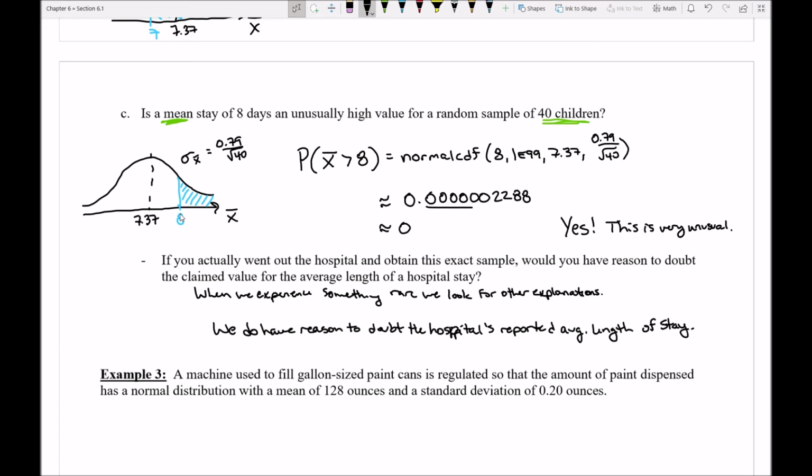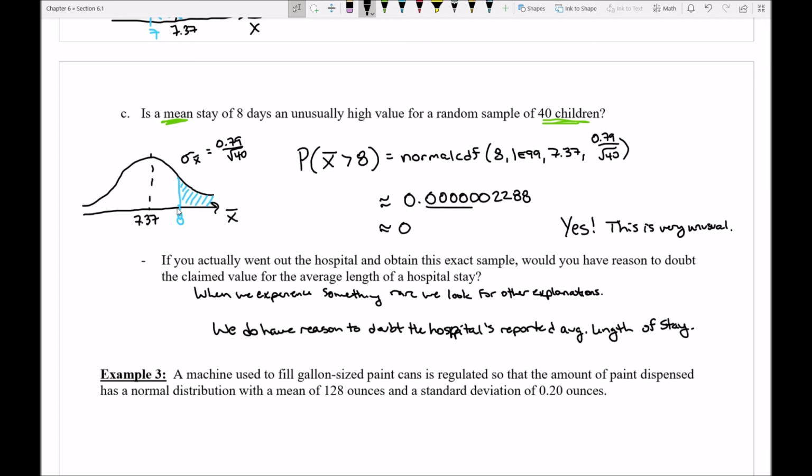Maybe something's off here. And so what we could even start to suspect is, what if this average is wrong? If the average does need to be adjusted, maybe it should be a bit higher. Because if the average was a bit higher, that would make 8 closer to being average. It would make it less rare. So this is how we can start to use our probabilities to help reach some conclusions. If something like this happened to me, I would start to wonder if the hospital gave me correct numbers.